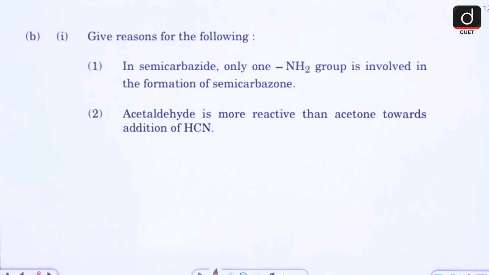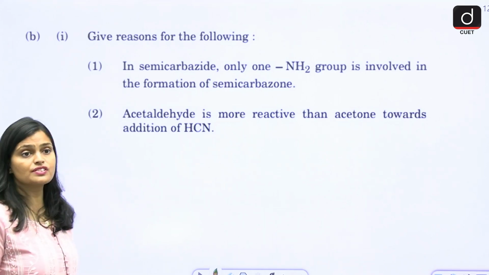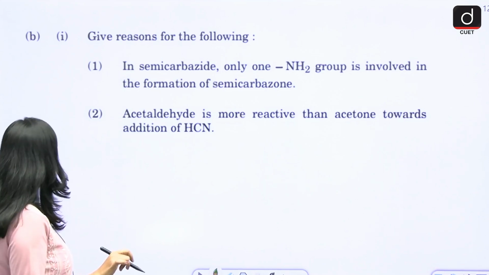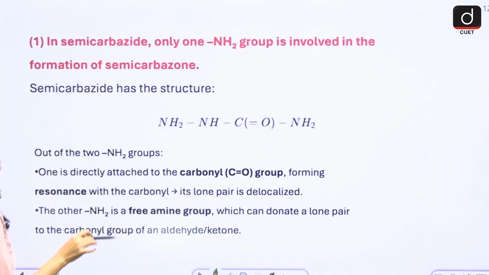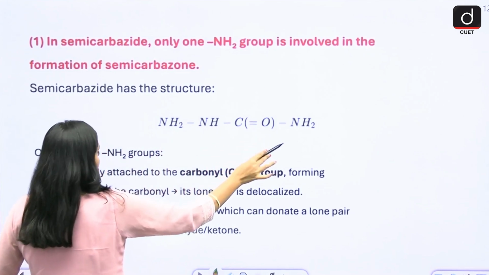Give reason for the following. In semicarbazide, only one amino group is involved in the formation of semicarbazone. Acetaldehyde is more reactive than acetone. So see here, the semicarbazide structure, NH2NHCONH2.